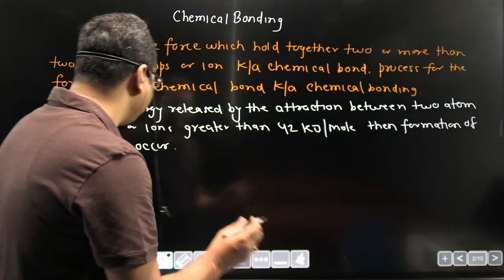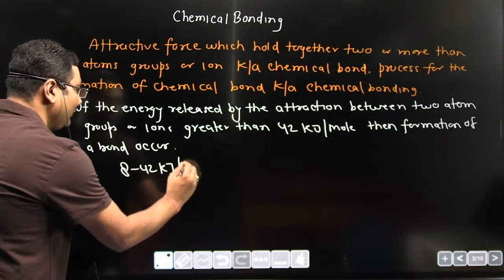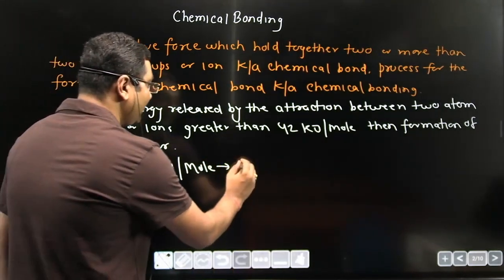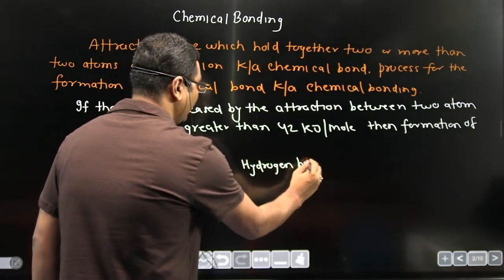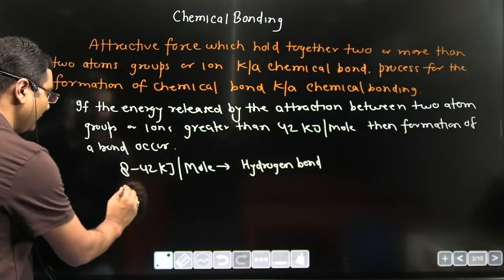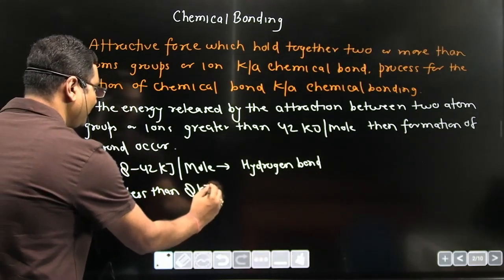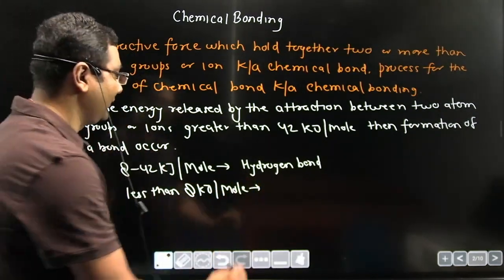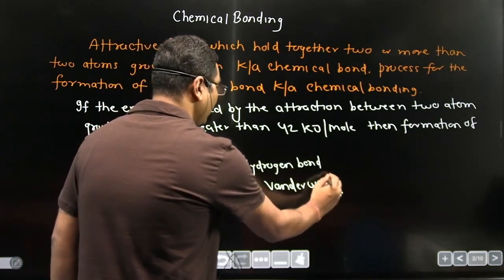And if the energy released is in between 8 to 42 kilojoule per mole, then it is a weaker attraction, and such weaker attraction is known as hydrogen bond. And if the energy released is less than 8 kilojoule per mole, then this weaker attraction is known as van der Waal attraction.